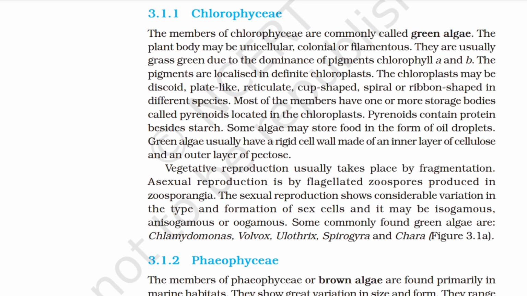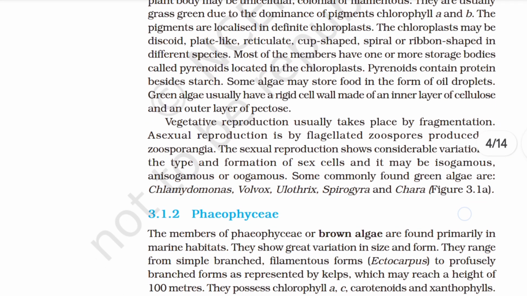Green algae usually have a rigid cell wall made of an inner layer of cellulose and an outer layer of pectose. Vegetative reproduction usually takes place by fragmentation. Asexual reproduction is by flagellated zoospores produced in zoosporangia. The sexual reproduction shows considerable variation in the type and formation of sex cells, and it may be isogamous, anisogamous, or oogamous. Some commonly found green algae are Chlamydomonas, Volvox, Ulothrix, Spirogyra, and Chara.